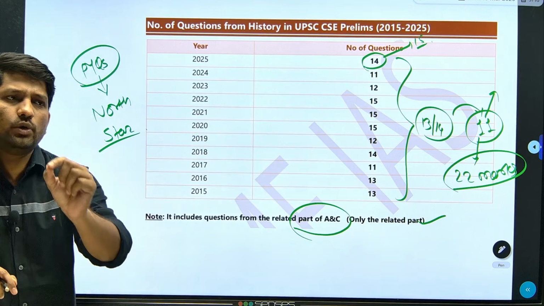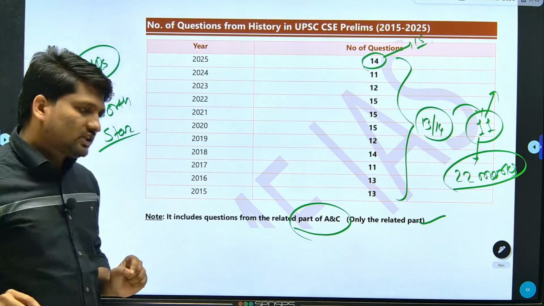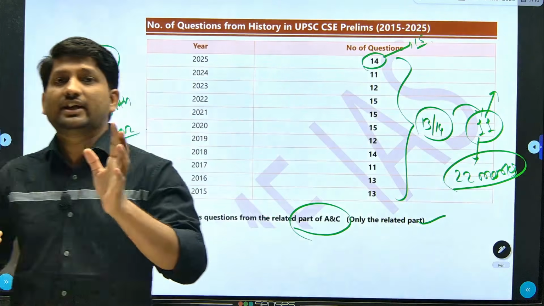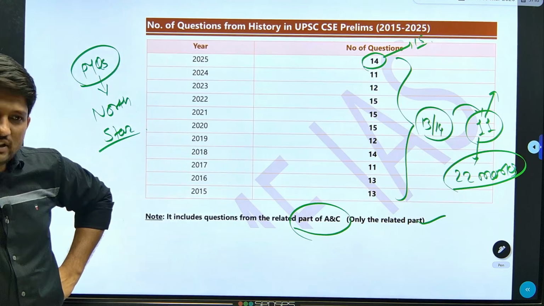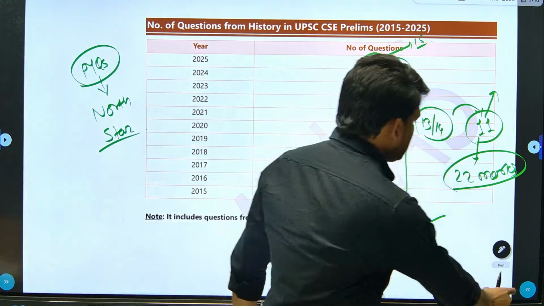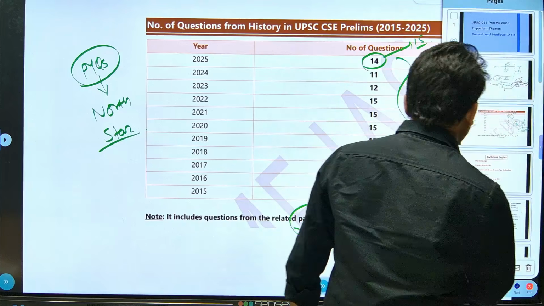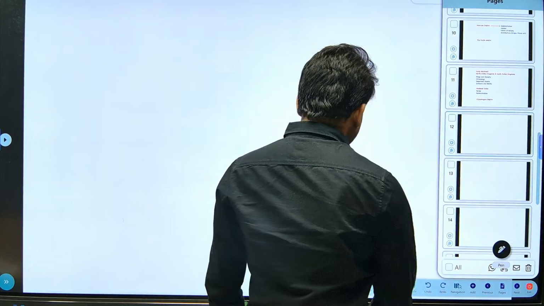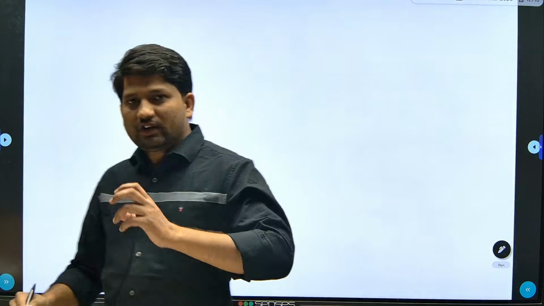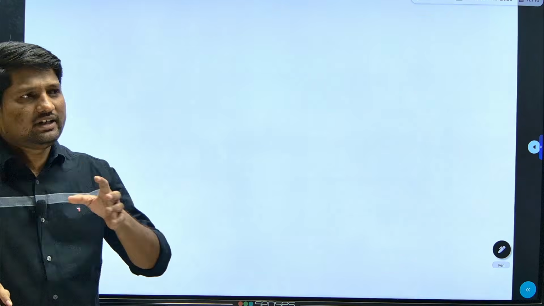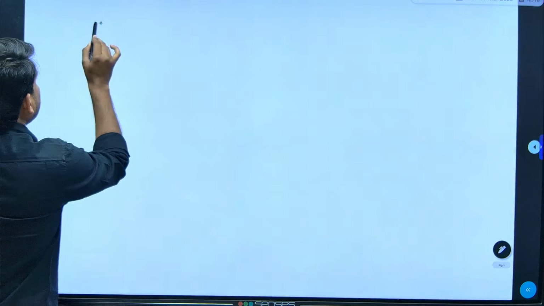Before we go directly to the PYQs, let's first focus on the syllabus, meaning what are the topics we generally read or study throughout this year. If you consider the ancient and medieval part, what are the topics you generally study? First we will look at that. See, first we will discuss the syllabus. Whenever we start history, the first chapter, forgetting the introduction and sources, is the Stone Age.